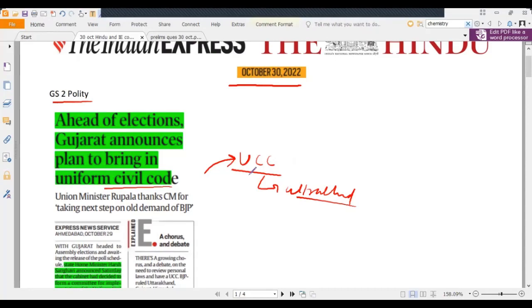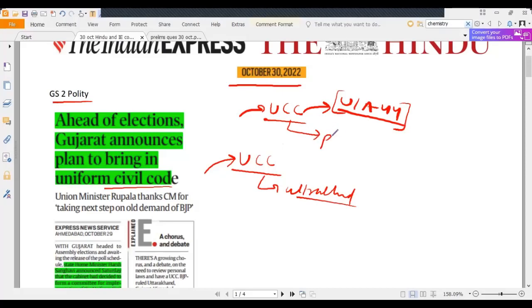Now from the prelims point of view, let us understand about Uniform Civil Code. The mention of Uniform Civil Code is under Article 44, where it states that the state shall endeavor to enforce Uniform Civil Code throughout the country.